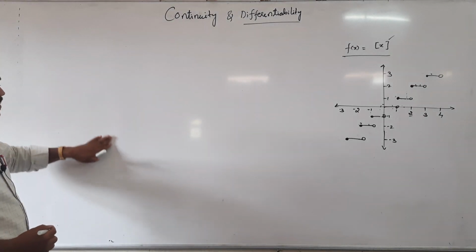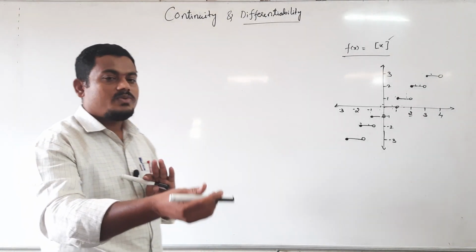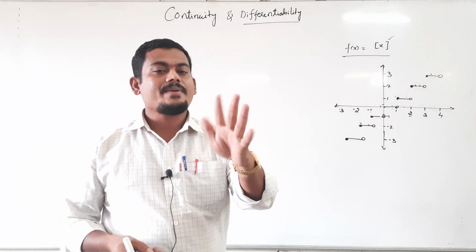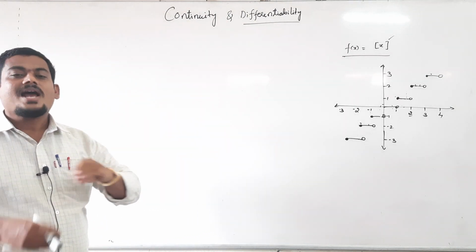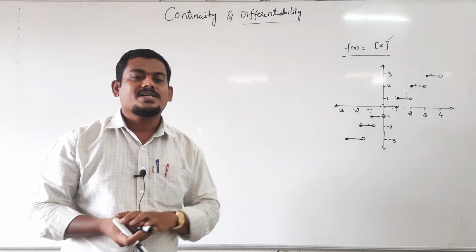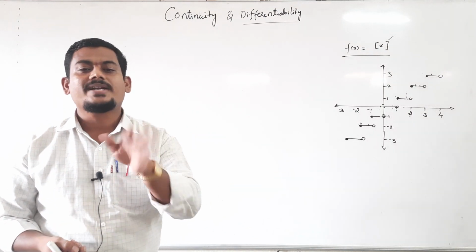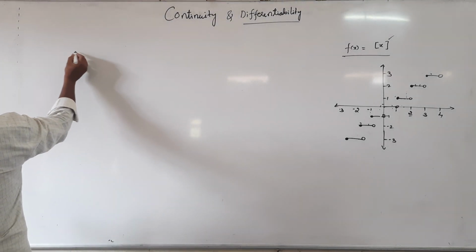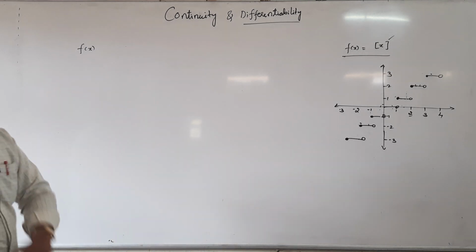Algebraic definition. Without drawing the graph of the function, we can conclude whether the function is continuous or discontinuous at a point. Without drawing a graph or without knowing any graph of the function, we can conclude whether the function is continuous at a given point or not. A function f of x, very important definition, right?